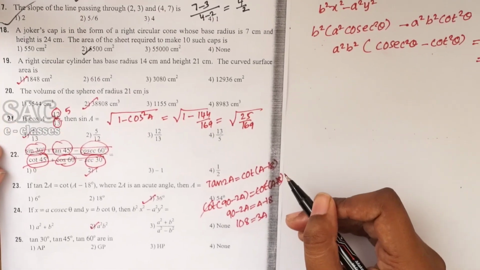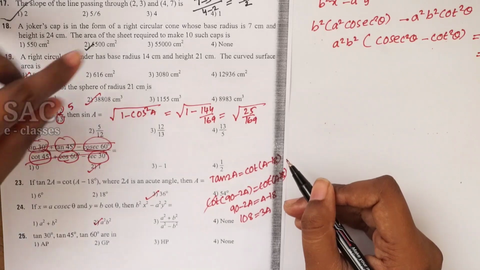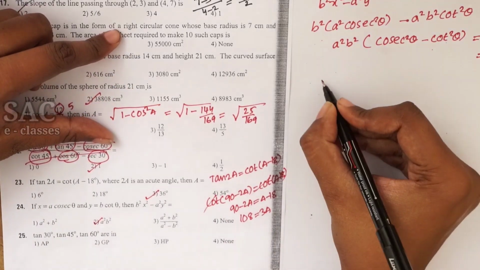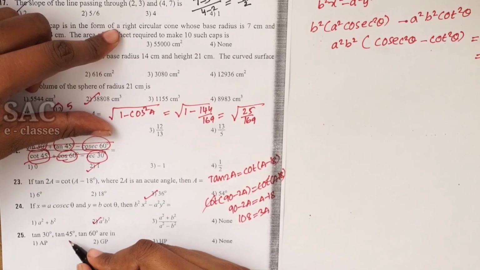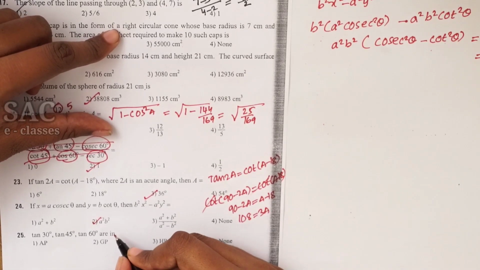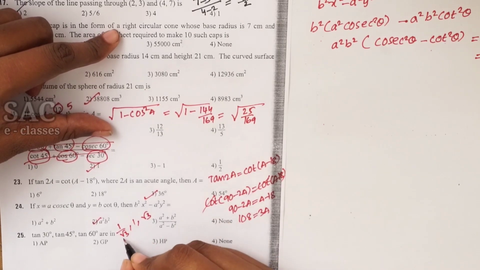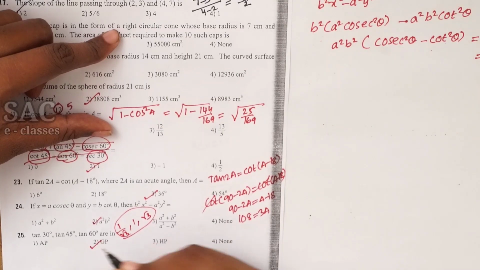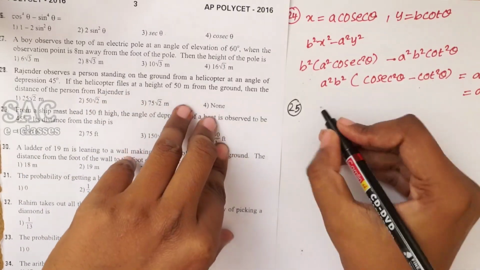Tan 30 degrees, tan 45 degrees, tan 60 degrees are in what? Usually tan 30 degrees is 1/√3, tan 45 is 1 and tan 60 is √3. So 1/√3, 1, √3. Clearly they are in GP. Let's move to the next problem. Look at the 25th one.